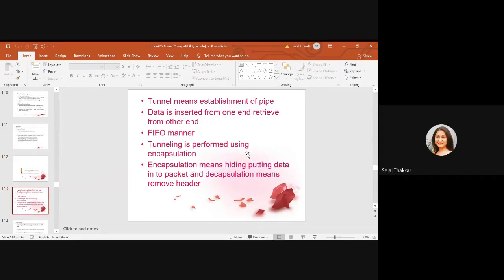And the third one is tunneling. Tunneling means to establish one pipe. Data is inserted from one end and retrieved from the other end. It works on a first in, first out basis. So whatever message we send first is received first.